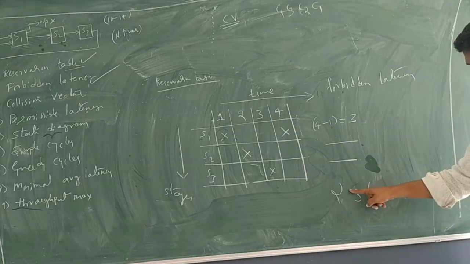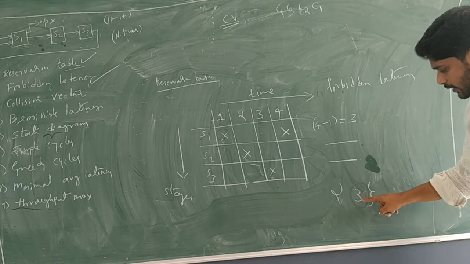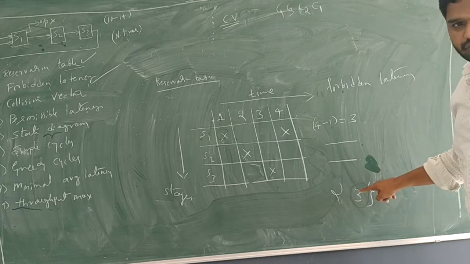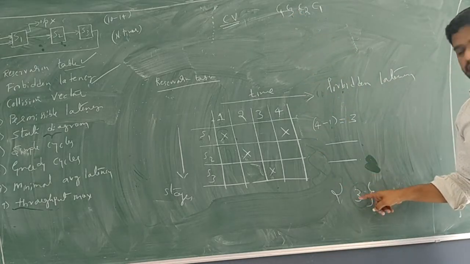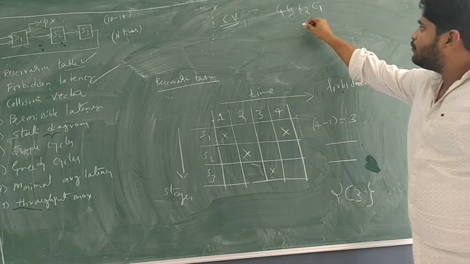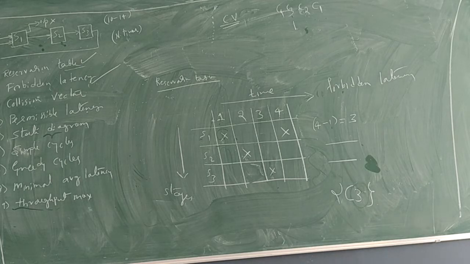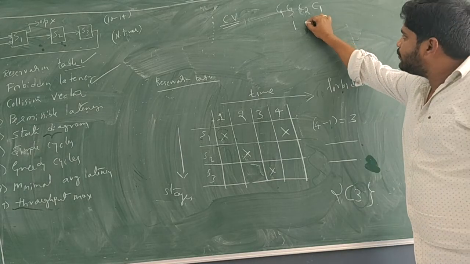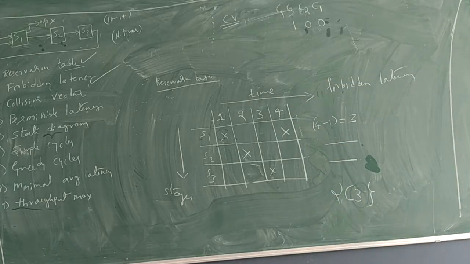Now take the forbidden latency number, and that corresponds to the bit called C3. Why? Here it is 3. So just imagine C here. That means C3. For C3 put 1. For C3 put 1. No, for C2, 0, for C1, 0. Okay, this is how to construct the collision vector.